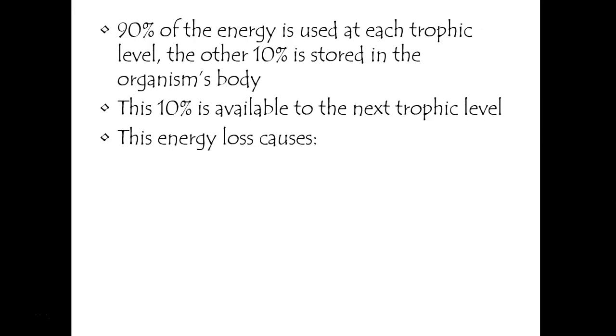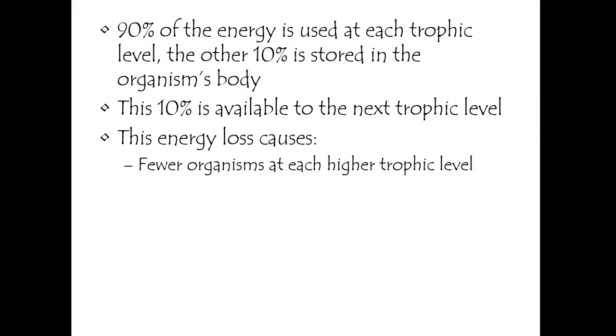Now let's think about if a wolf eats that deer. That wolf can only get 10% of energy from that deer. So we're seeing that not a lot of energy moves on. There's a lot of energy loss. And because of that energy loss, we see fewer organisms at higher trophic levels, right? So we see less secondary or even tertiary or quaternary consumers.